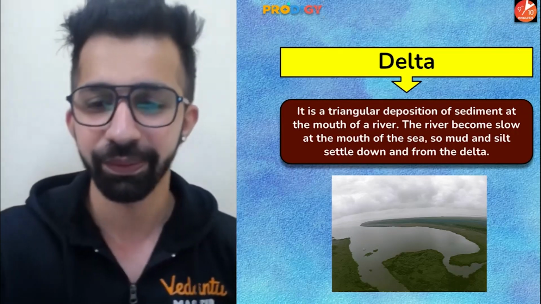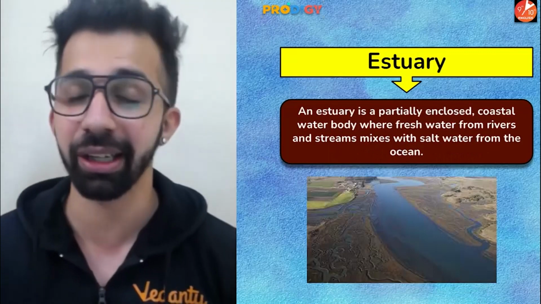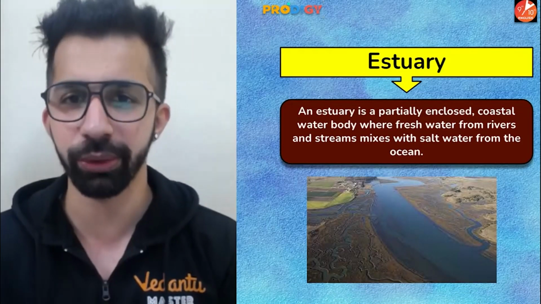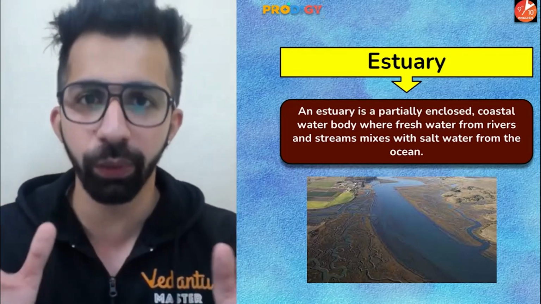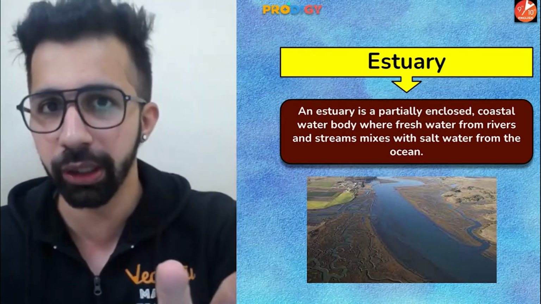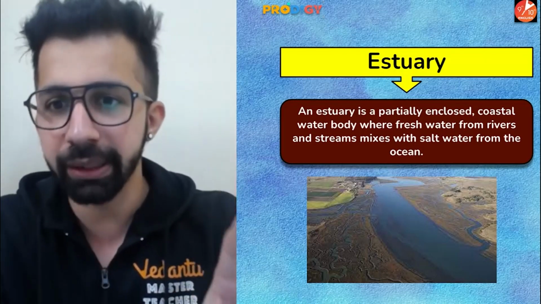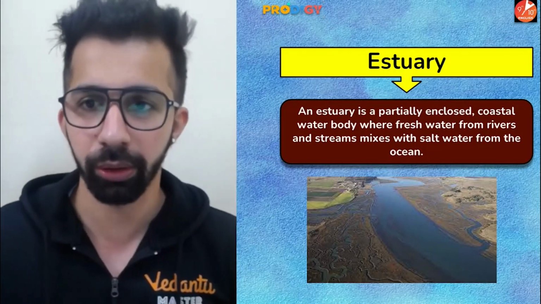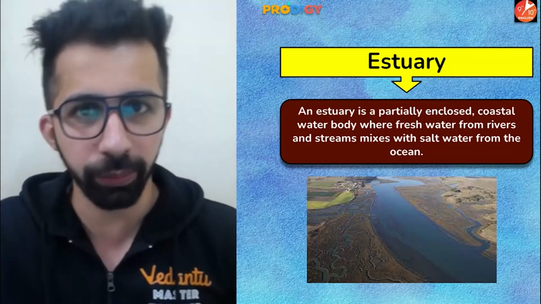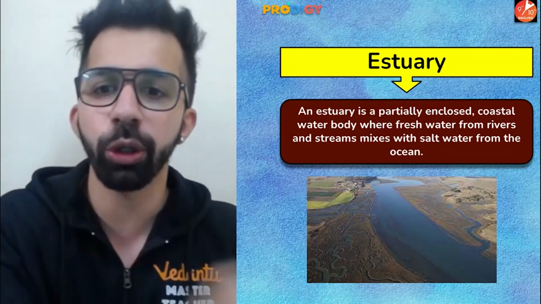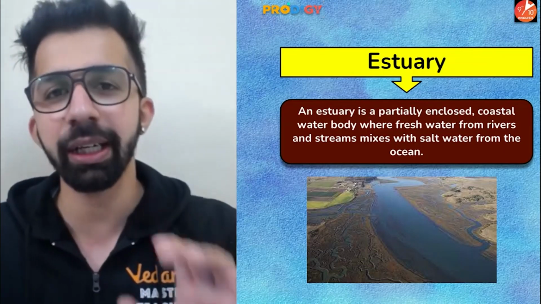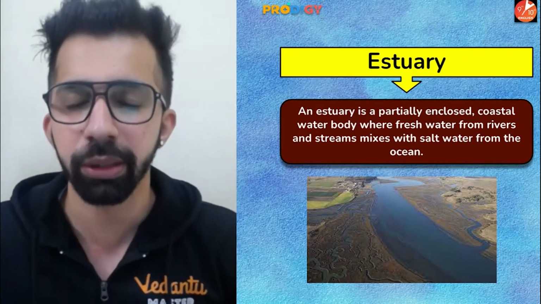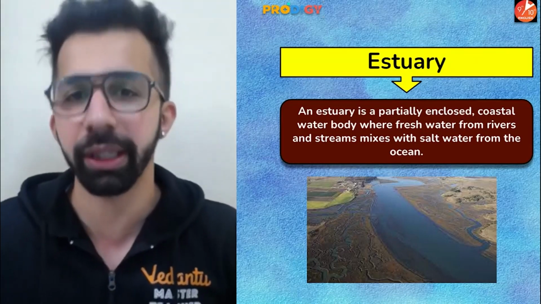Nice. Second question, guys. Second term, estuary. So, guys, what is estuary? Estuary is a coastal water body where fresh water of the river meets the salt water of the ocean. Simple as that. So, where the fresh water from the river meets the salt water from the ocean. Basically, guys, estuary is such a place where the river is not depositing any material. In most of the cases, it is not depositing the materials.